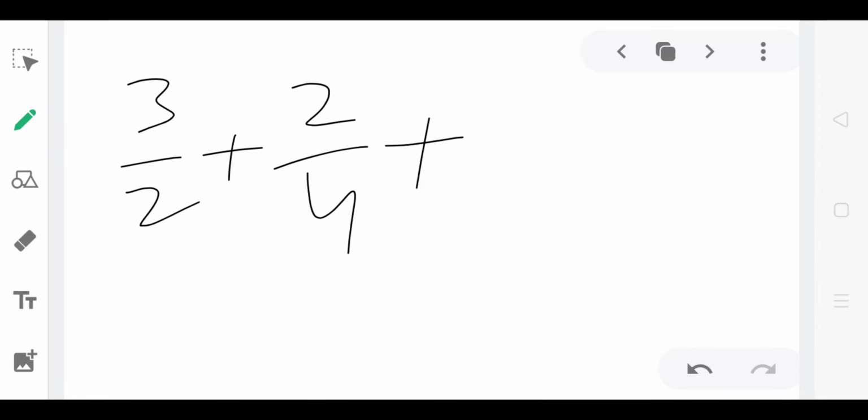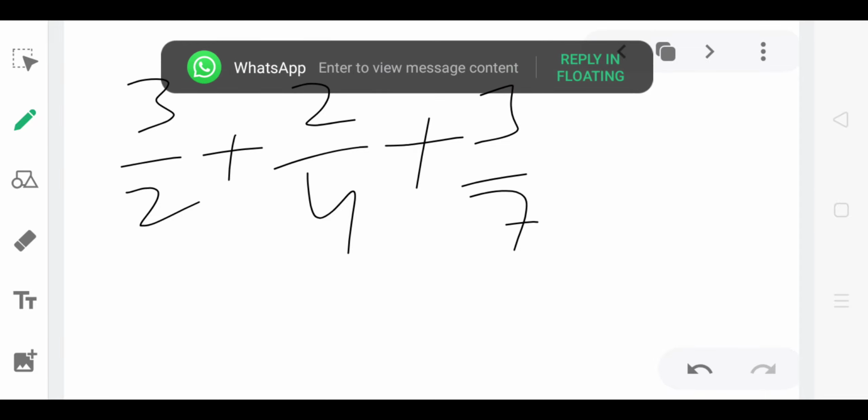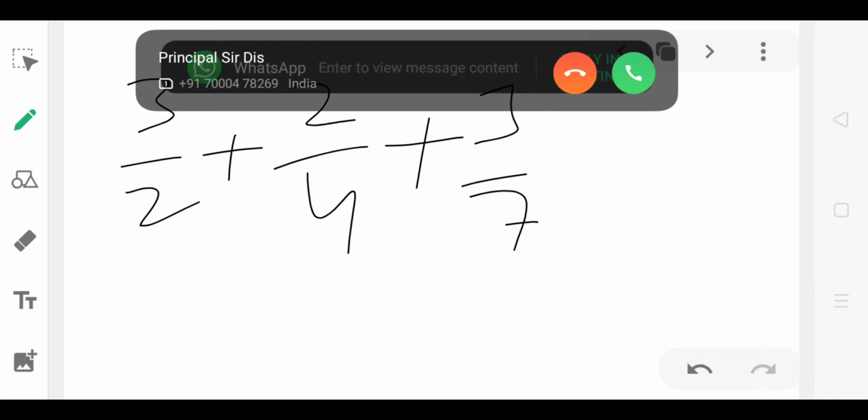Then again, if you add 3 by 2 plus 2 by 4, 3 by 7, and you want to solve this fraction, then you again